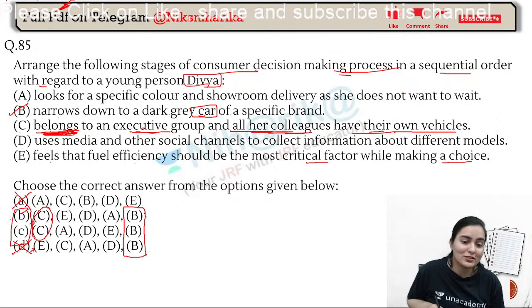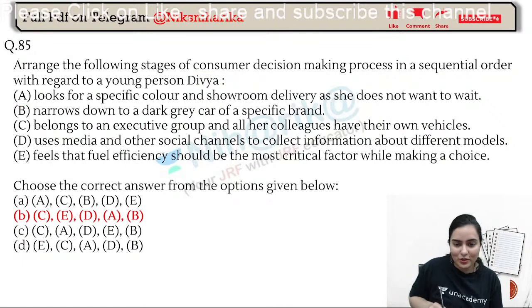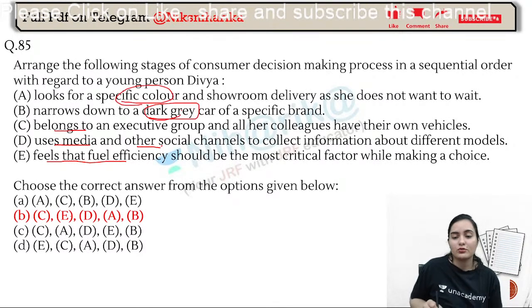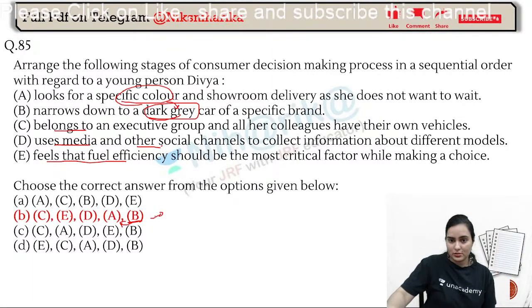What? B? Awesome. How did you get to know? Because, see, belongs to an executive group, feels that fuel efficiency, then uses media and other social channels, right? After that, looks for a specific color and then narrows down to a gray car. Fine. Just before B, A should come. 100% A should come. So this will be your answer.